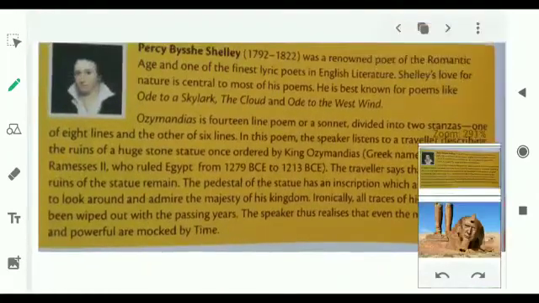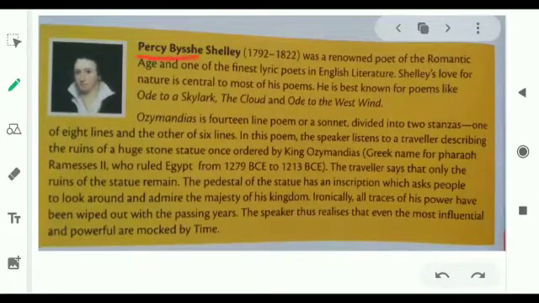The author of the poem Ozymandias is Percy Bysshe Shelley, also known as P.B. Shelley. He was a renowned poet of the Romantic age and one of the finest lyric poets in English literature. Shelley's love for nature is central to most of his poems. He is best known for poems like Ode to Skylark, The Cloud, and the Ode to the West Wind. This was all, students, regarding the poet.